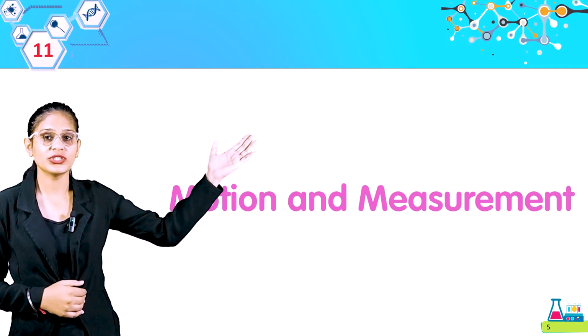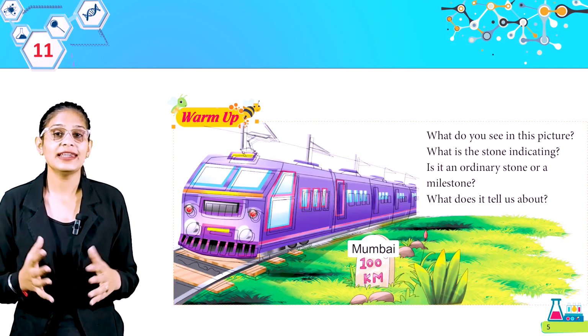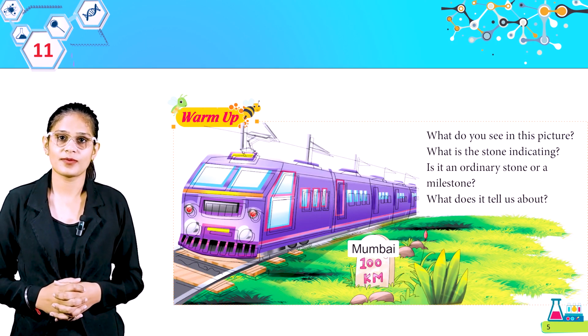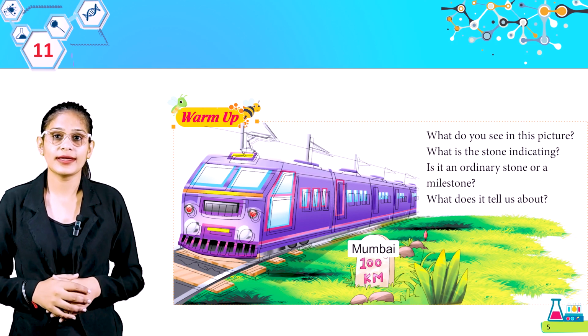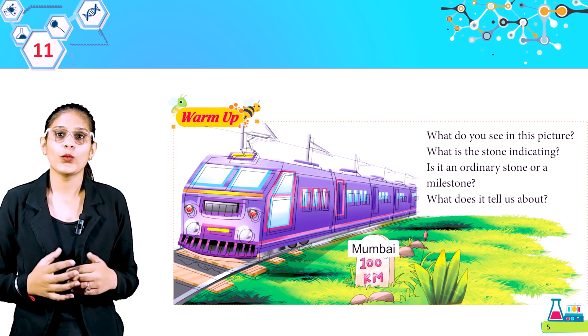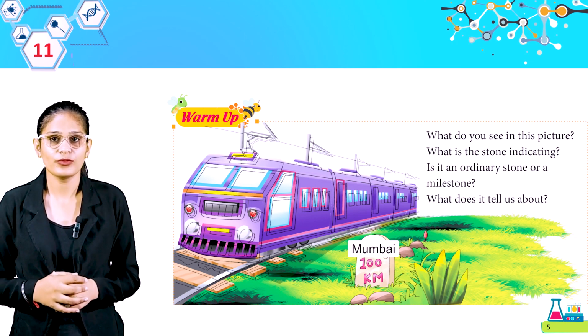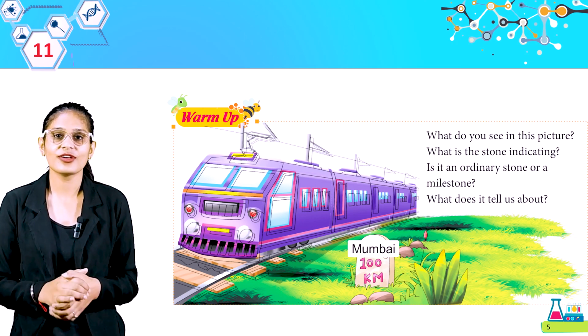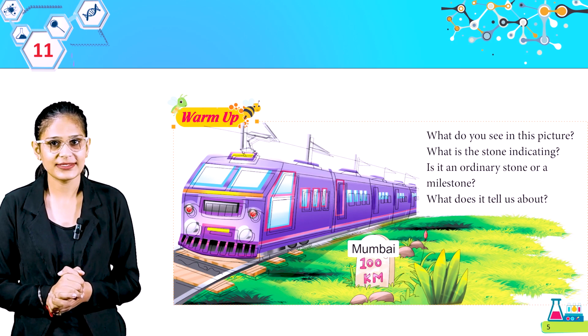Today we are going to discuss chapter 11, motion and measurement. Let's warm up. What do you see in this picture? What is the stone indicating? It is an ordinary stone or a milestone. What does it tell us about? So students, look at this picture, observe the things and write the answers.